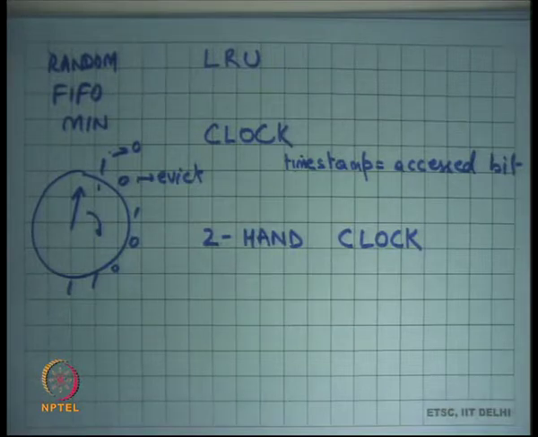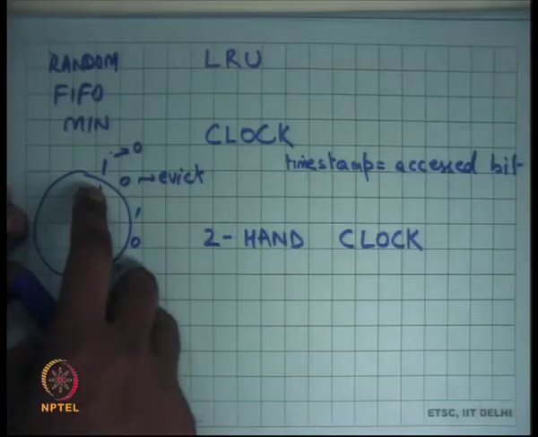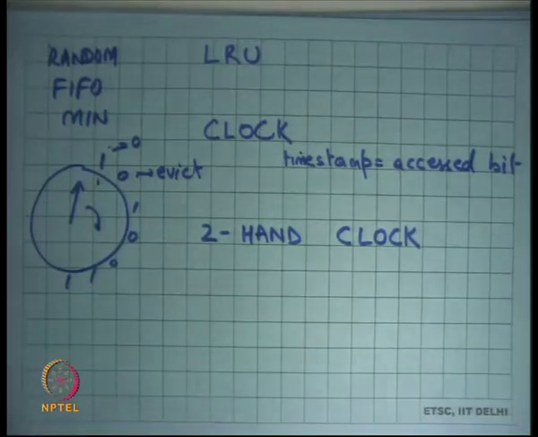What is the logic behind setting the access bit from 1 to 0? Well, the idea is that if a page is 1, I set it to 0 so that I can observe whether it is accessed again. I have seen it once, and now the next time I am more interested in seeing whether it was accessed in the last revolution or not. I don't want to carry over information from 10 revolutions behind. I'm only interested in knowing whether it was accessed in the last revolution, and to be able to do that, I need to clear it so that it gets set again.